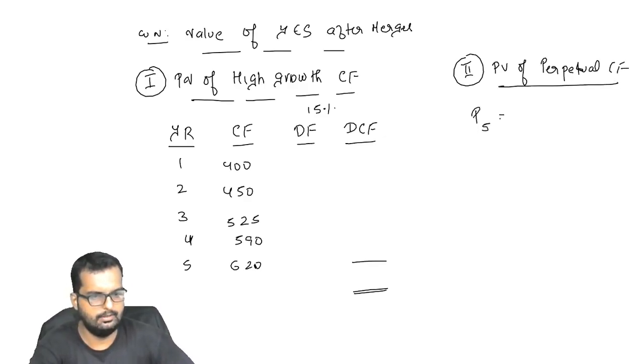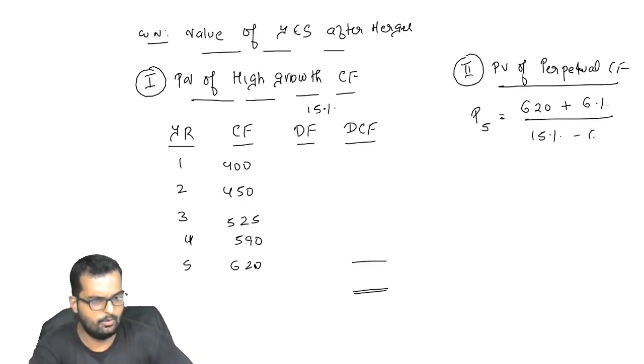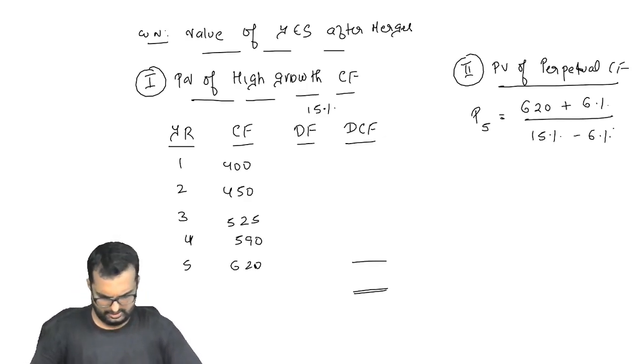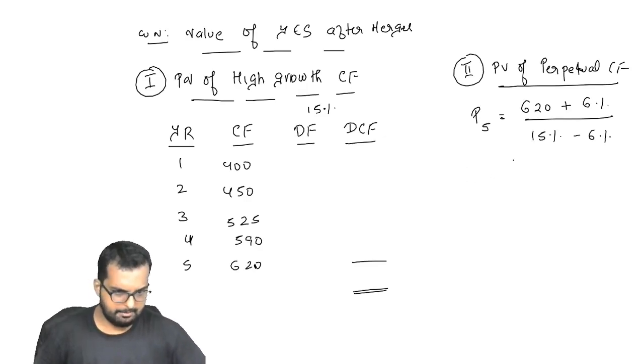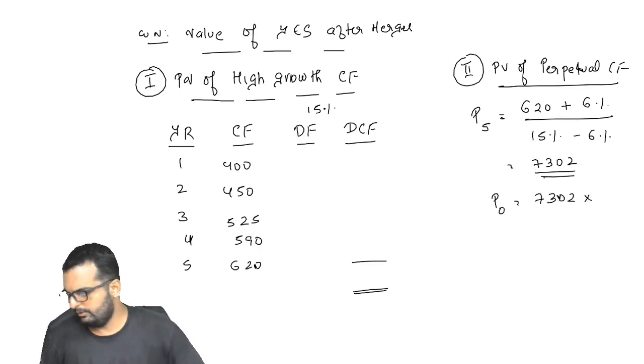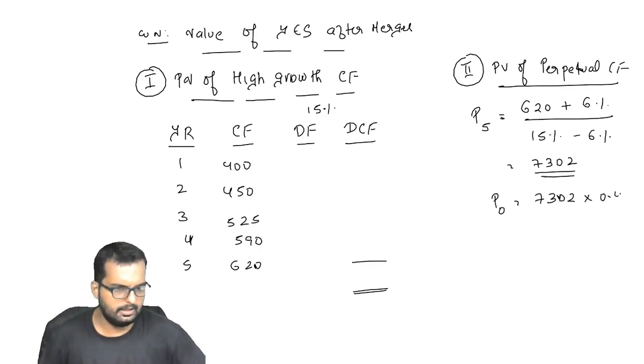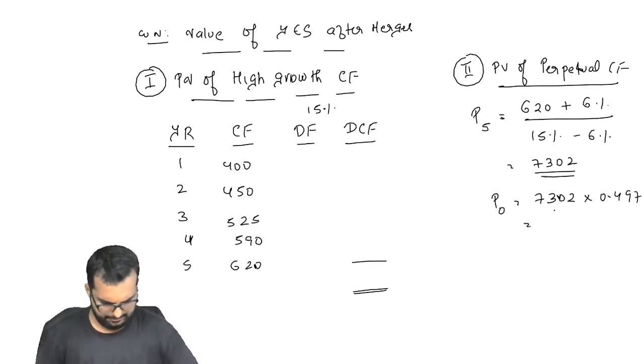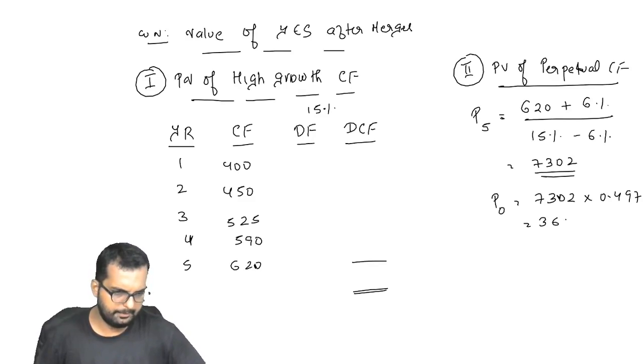Step number 2 will be present value of perpetual cash flow. So P5 will be cash flow 6. Cash flow 6 will be 620 plus 6% growth now. Why 6%? Because the growth is changing. So I'll get the number as 7302. P0 will be 7302 into the 5th year discount factor of 0.497. That will be 3629.